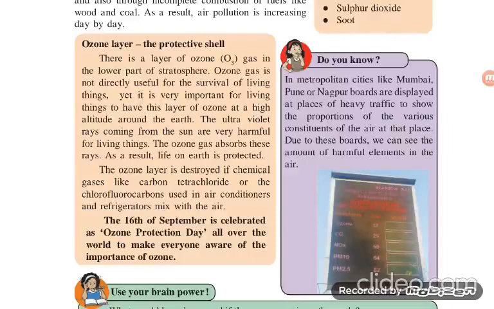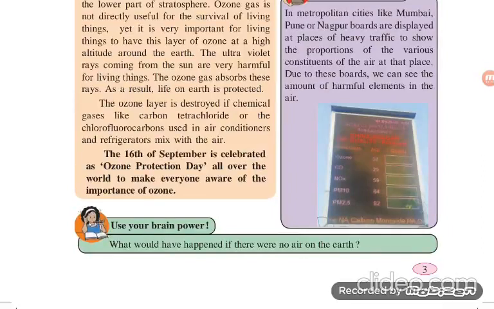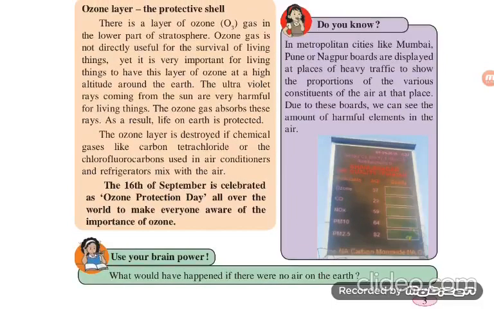Do you know? In metropolitan cities like Mumbai, Pune, or Nagpur, boards are displayed at places of heavy traffic to show the proportion of the various constituents of the air at that place. Due to these boards, we can see the amount of harmful elements in the air. Sometimes when you are traveling in the metropolitan cities, you have seen this type of board where the pollution is reflected. That's why last year, when Delhi was suffering from air pollution, the AAP government introduced the even-odd rule for vehicles to control the air pollution.